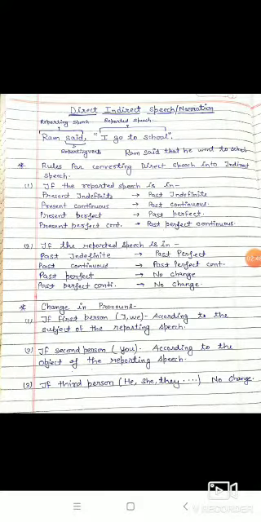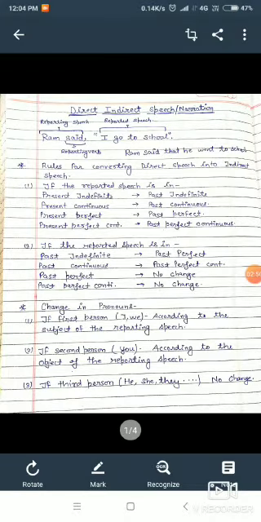Change in pronouns. If there is a first person pronoun in the reported speech, that means I and we, it changes according to the subject of the reporting speech. The pronouns I and we change according to the subject of the reporting speech. And if there is a second person pronoun, that means you, that changes according to the object of the reporting speech. If there is a third person pronoun, that means he, she, they, etc., or the name of any person, then there will be no change.